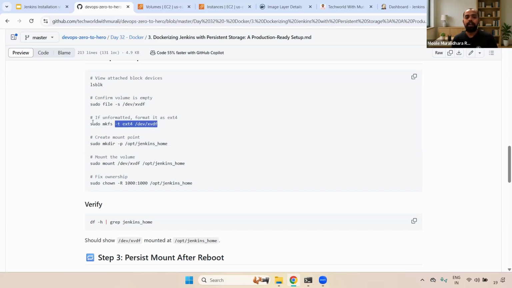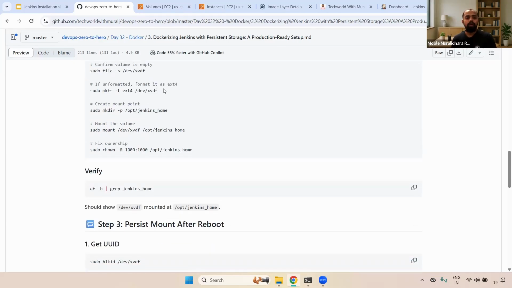This command needs to be run only if you are attaching a brand new EBS volume. We don't have any data inside the EBS volume. You have just created the EBS volume and then you are trying to attach it. If you are trying to mount that EBS volume to the EC2 instance, only then do you have to run this command. Otherwise, please don't run it. Again and again, I'm repeating: if you run this command and the EBS volume already has data, the entire data will be lost. Okay, understand, right? Fine. Now I'm going to run it.